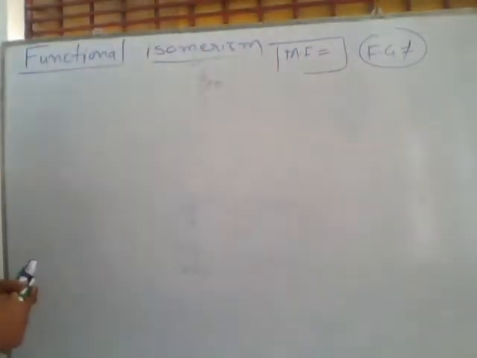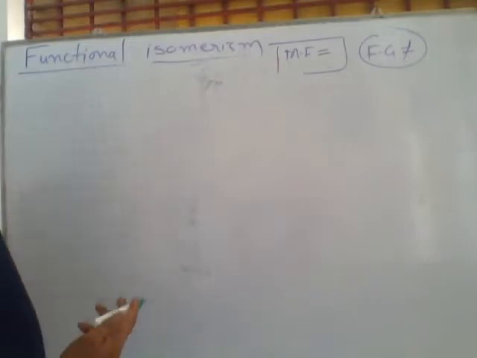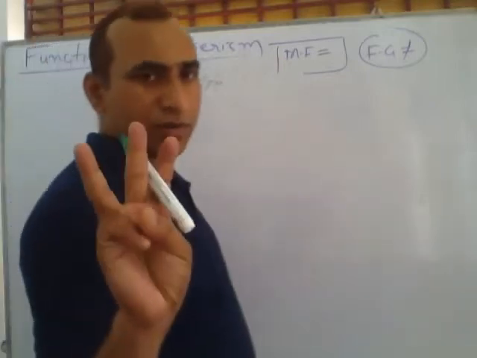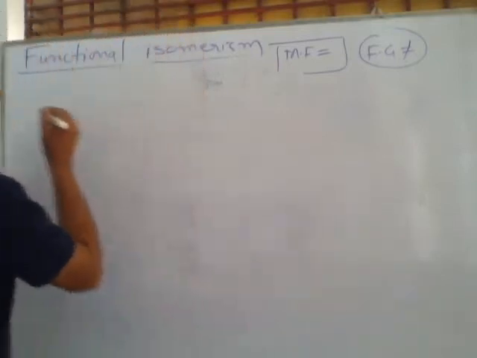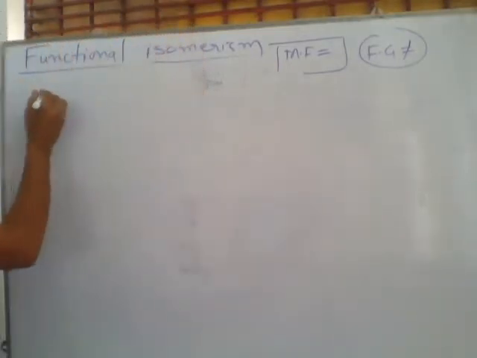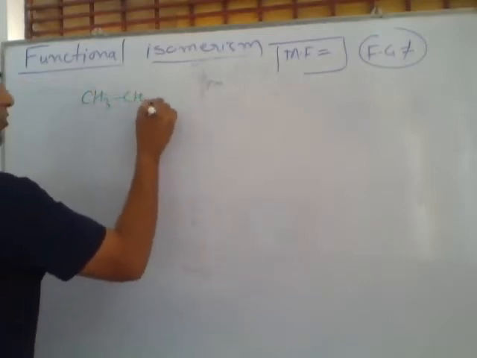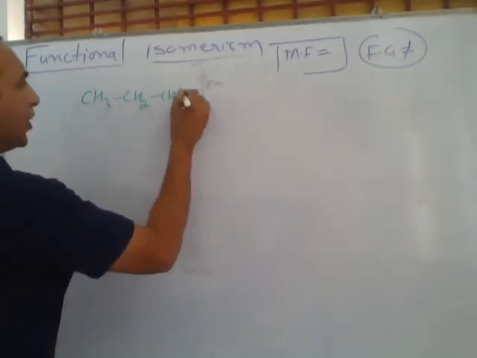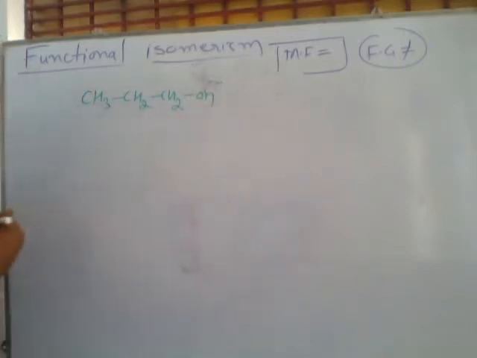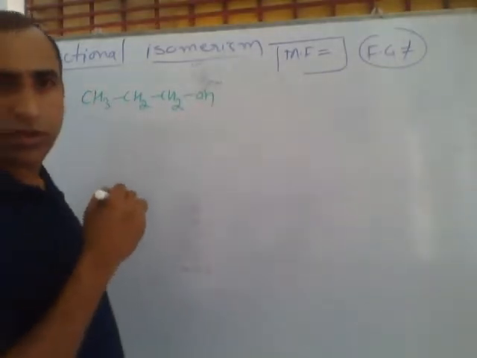To understand different types of functional isomerism, we are taking the number of carbon as 3. Suppose CH3 CH2 CH2 OH. Can you write the name of this compound?